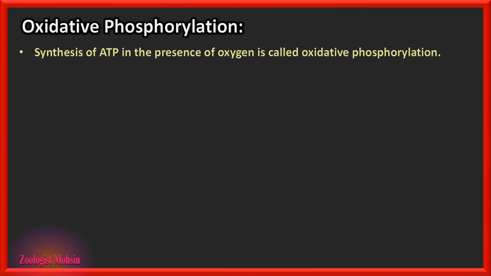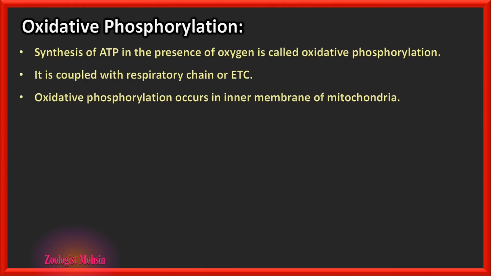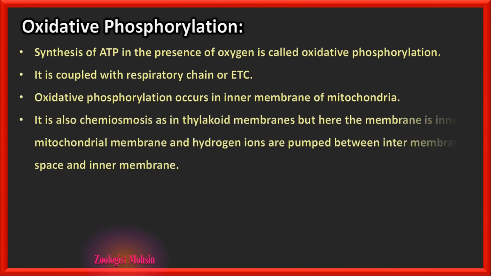Oxidative phosphorylation. Synthesis of ATP in the presence of oxygen is called oxidative phosphorylation. It is coupled with the respiratory chain or electron transport chain. Coupled means they occur simultaneously. Oxidative phosphorylation occurs in the inner membrane of mitochondria. It is also chemiosmosis as in the thylakoid membrane, but here the membrane is the inner mitochondrial membrane and hydrogen ions are pumped between the intermembrane space and inner membrane.